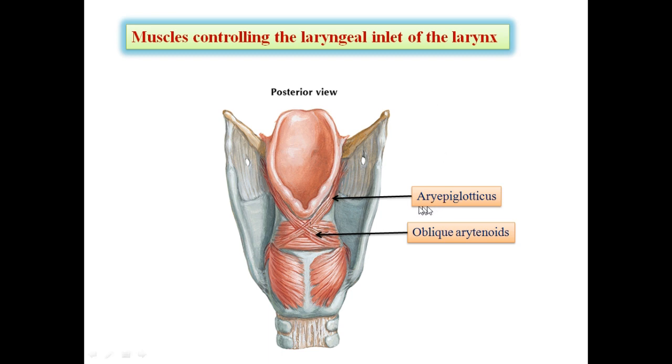The aryepiglottic muscle arises from the muscular process of the arytenoid cartilage, then is inserted into the margin of the epiglottis.